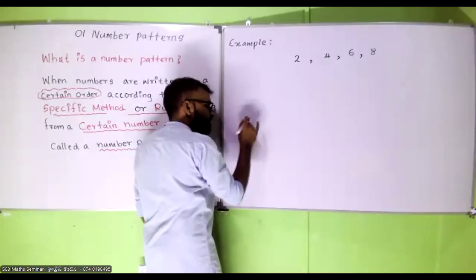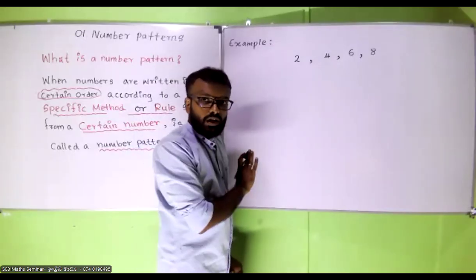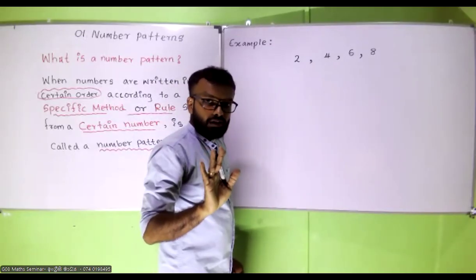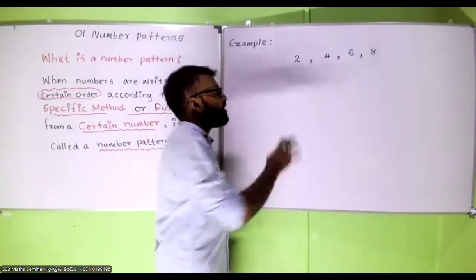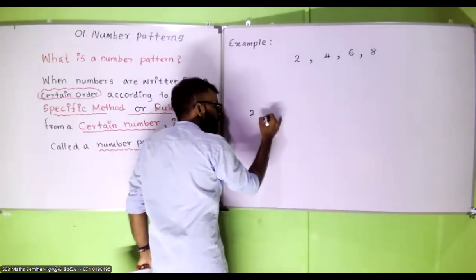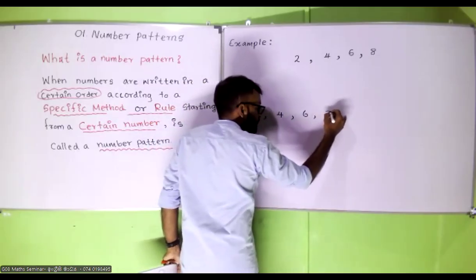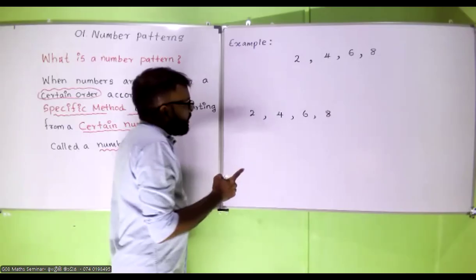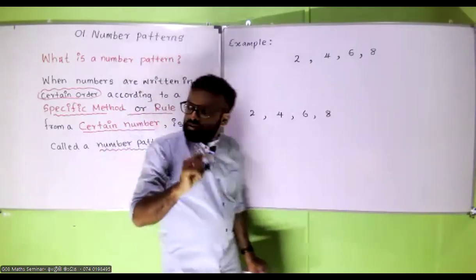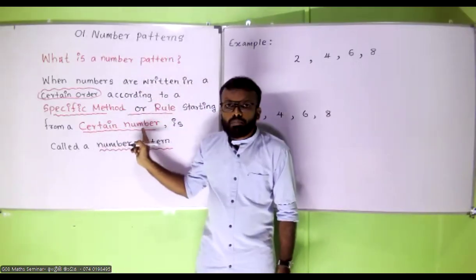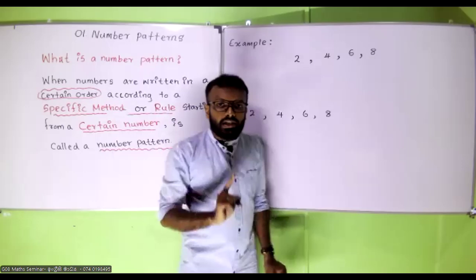Same thing I will take. Don't write. No need to write this one. I want you to understand. 2, 4, 6, 8. And this number pattern is starting from a certain number. That certain number is 2.